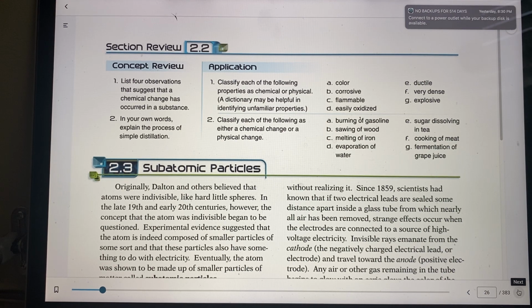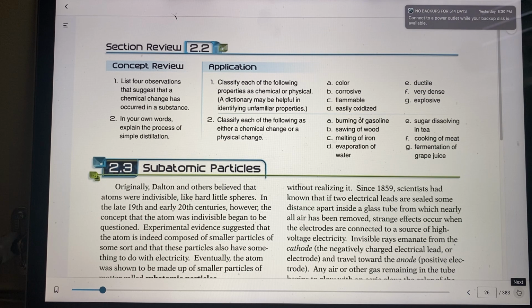And classify each of the following properties as chemical or physical. So color. Well, color we know is most likely a chemical change. Corrosive, chemical change. Flammable could be a chemical change. Color also could be a physical change too, but we have it in our 4 things.